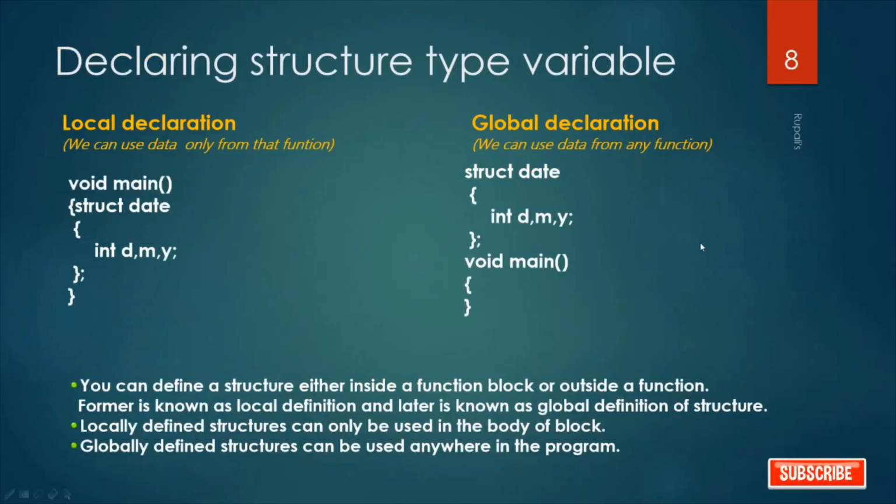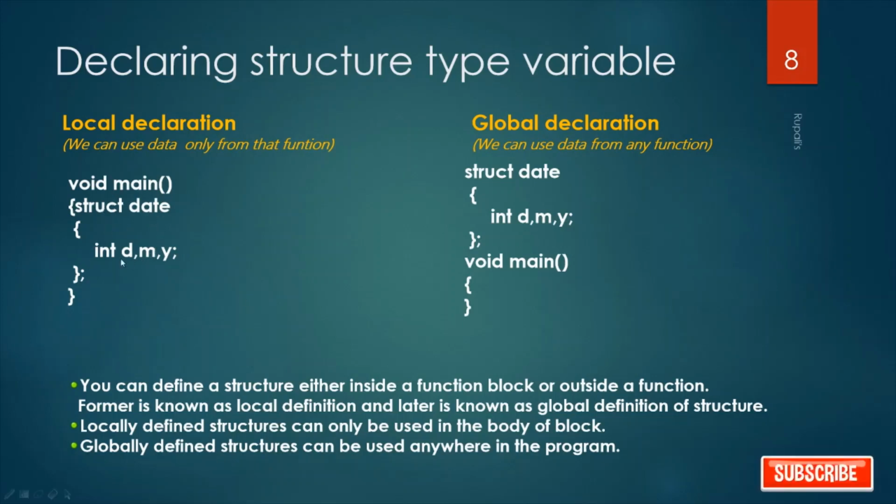Now, declaring a structure type variable. There are two types of declaration. One is local declaration. In case of local declaration, we can use data only from that function, and in case of global declaration, we can use data from any function. So, see here,